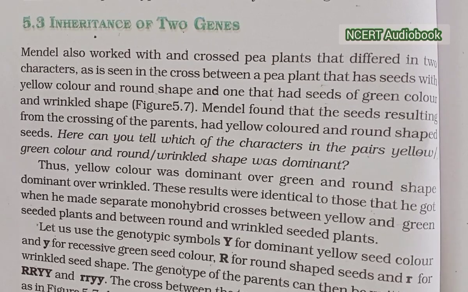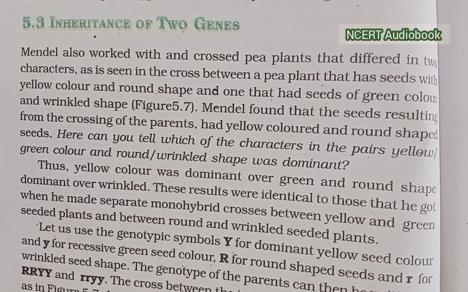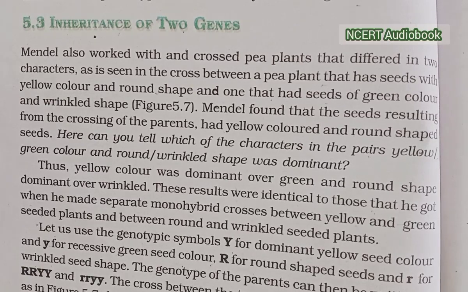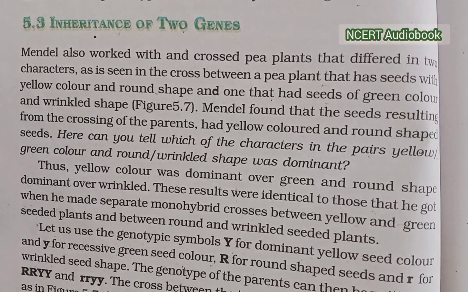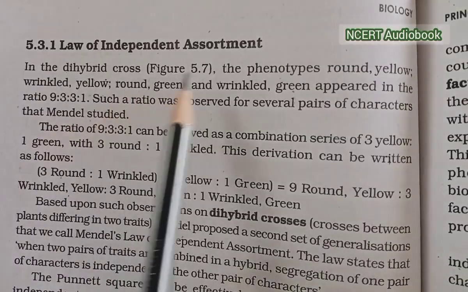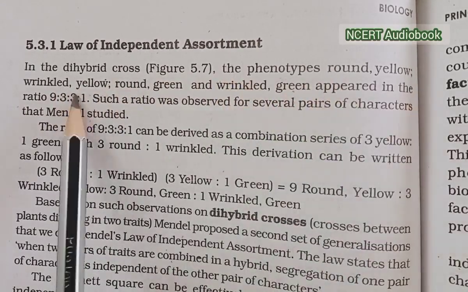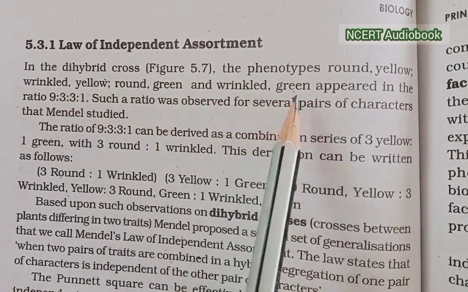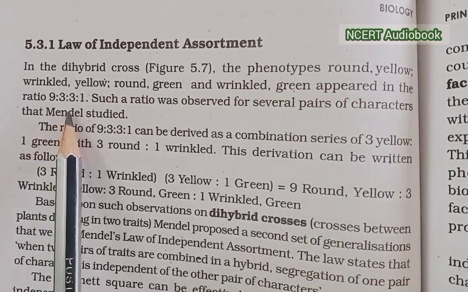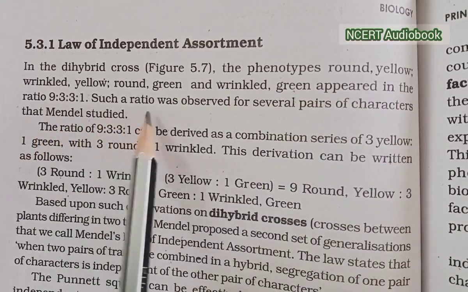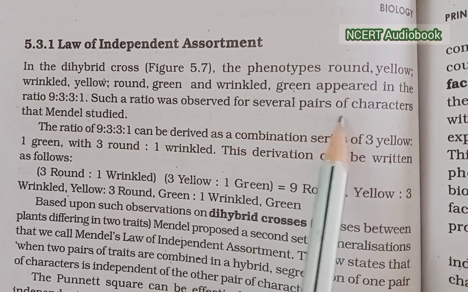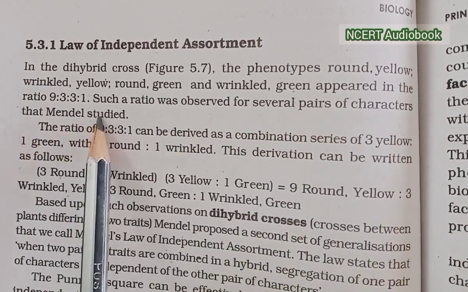When Mendel self-hybridized the F1 plants, he found that 3/4 of the F2 plants had yellow seeds and 1/4 had green. The yellow and green color segregate in the ratio of 3:1. Round and wrinkled seed shape also segregated in a 3:1 ratio, just like a monohybrid cross. Laws of independent assortment. In the dihybrid cross, the phenotypes round yellow, wrinkled yellow, round green and wrinkled green appeared in the ratio 9:3:3:1. Such a ratio was observed for several pairs of the characters that Mendel studied.